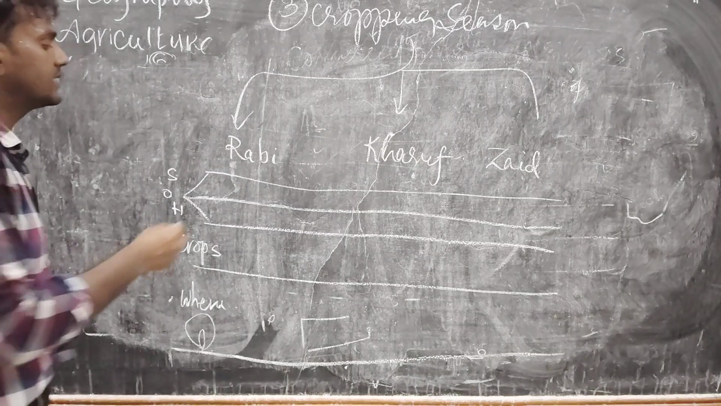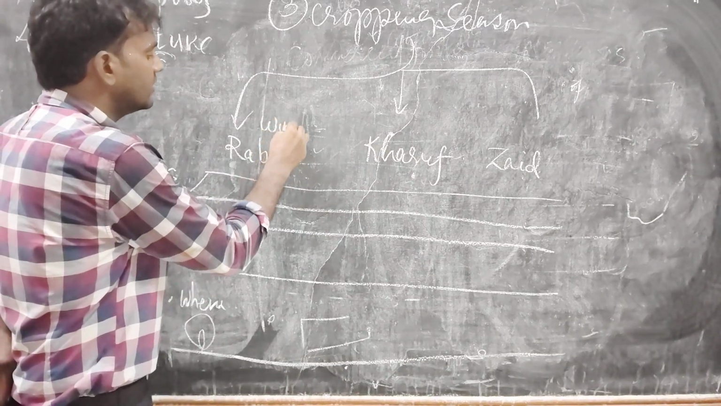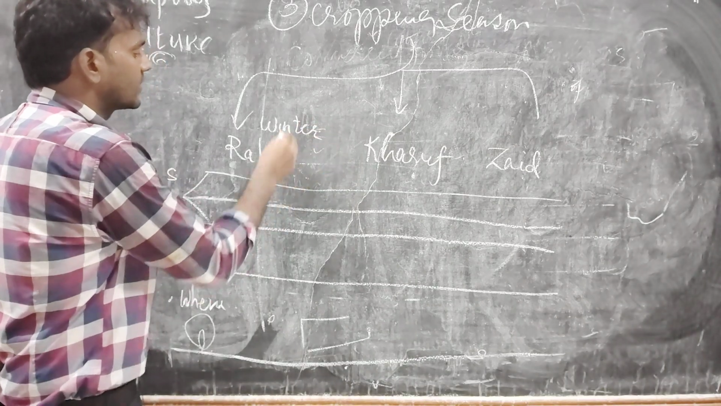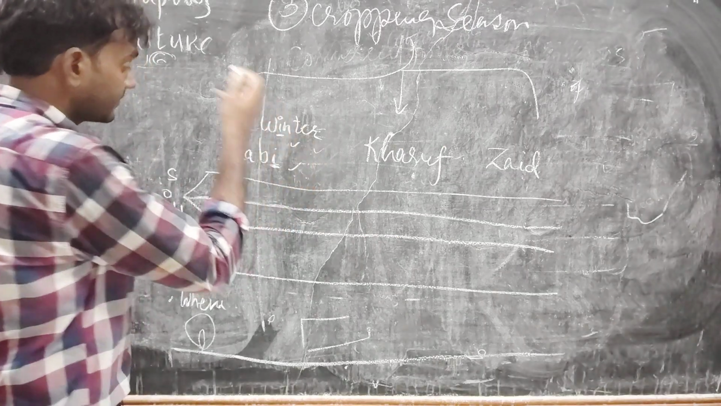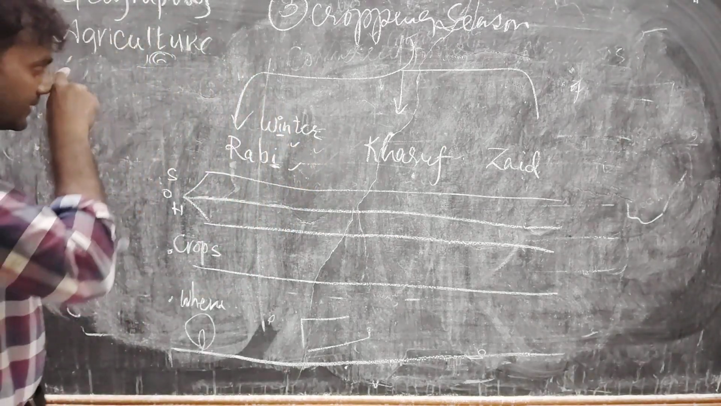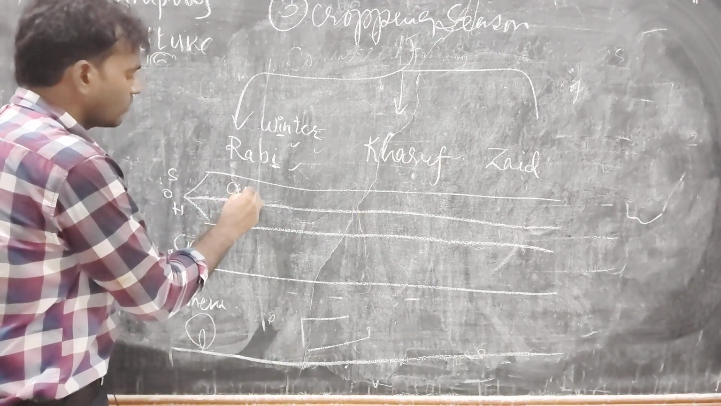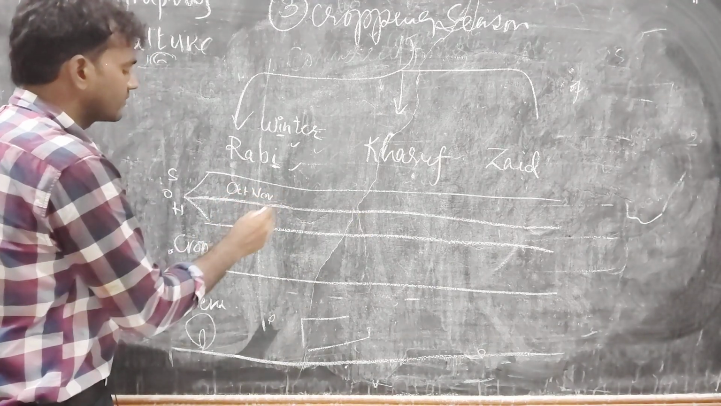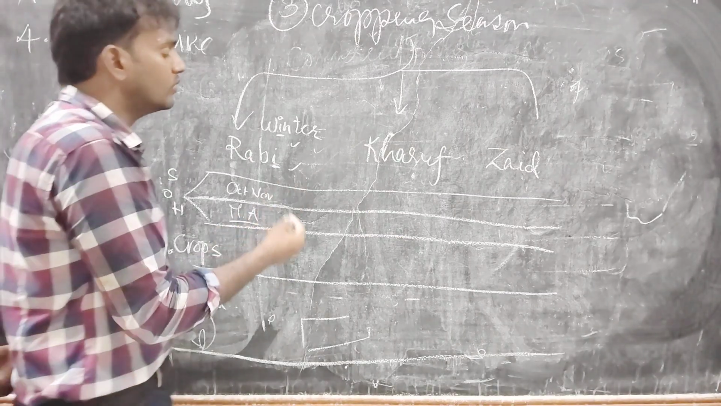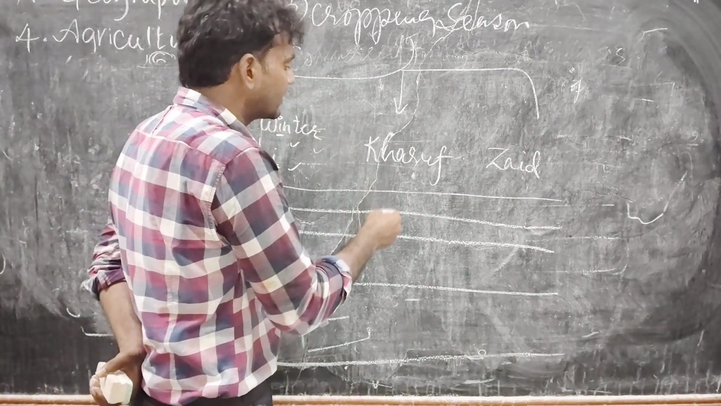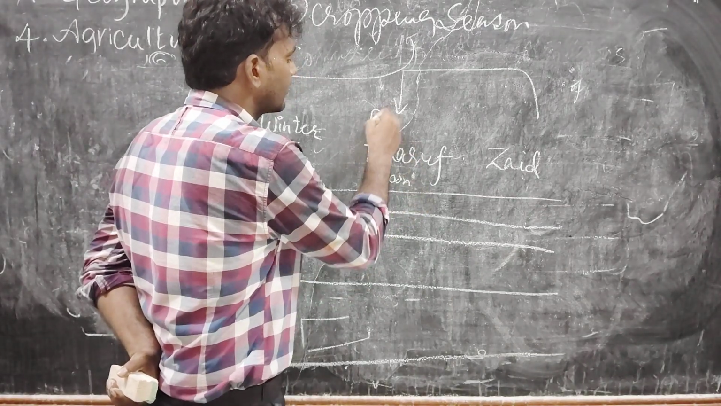See, Rabi crop is also called a winter crop. In winter season we harvest it. We can remember like this: winter season, Rabi crop. And what is the sowing season? Here, the sowing season is October, November. What is the harvesting season? March, April.